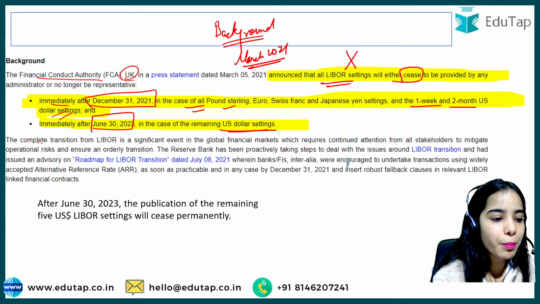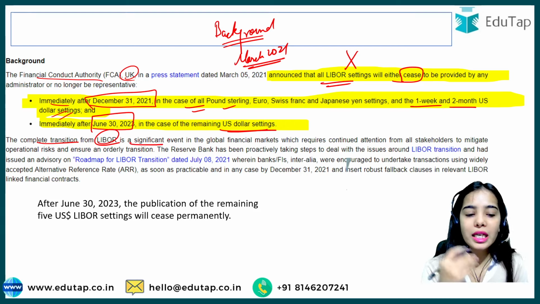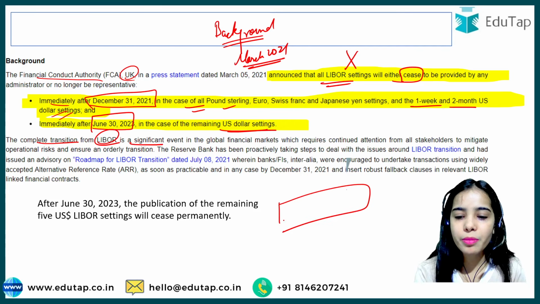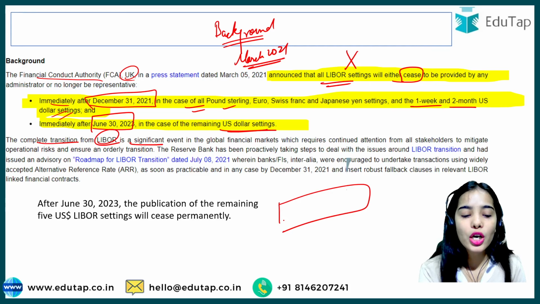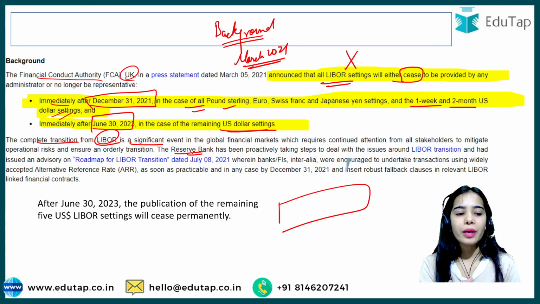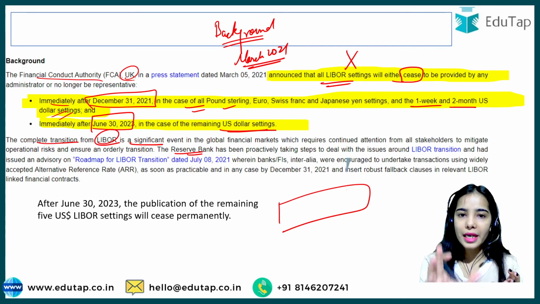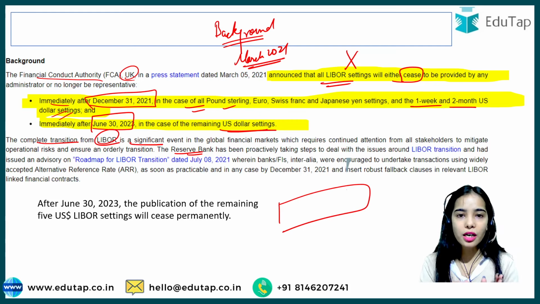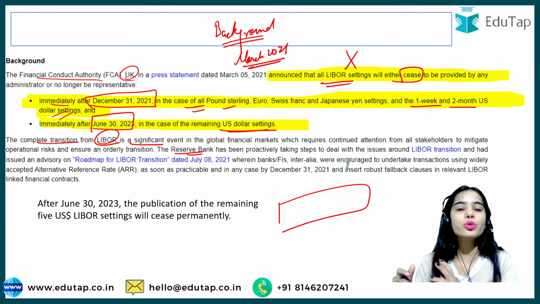The complete transition from Libor is a significant event for the global financial markets, because till now it was used as the benchmark rate, as the reference rate. So the Reserve Bank also said that the Libor rates will stop coming from June 30th 2023. RBI said in July 2021 that the banks and financial institutions in India should stop using Libor now, and they should start transitioning to some other rates.